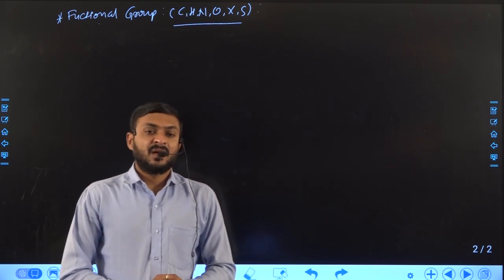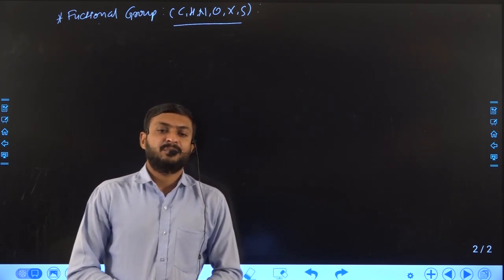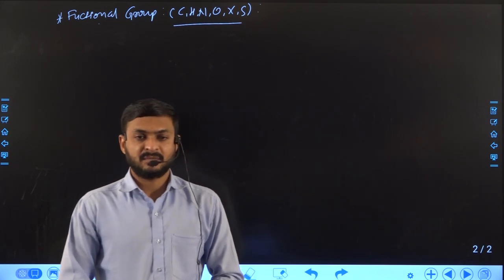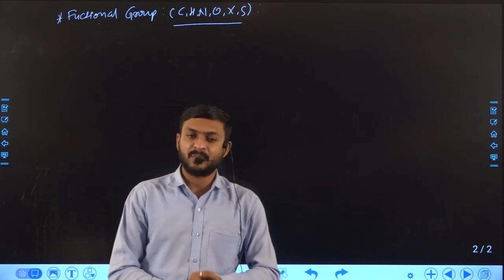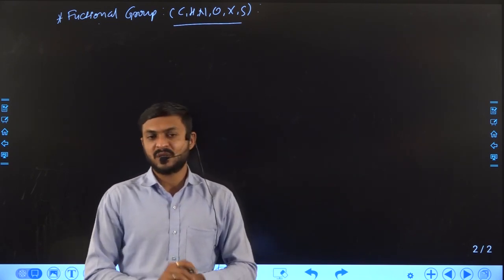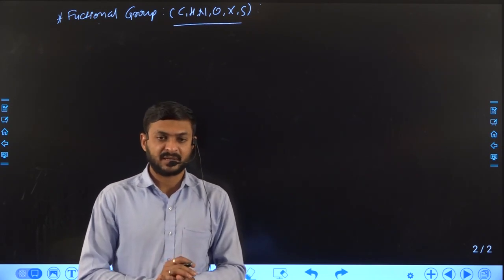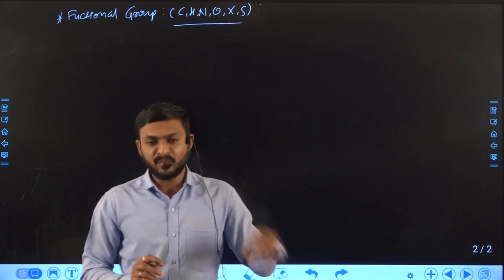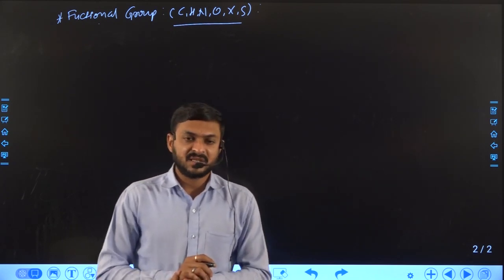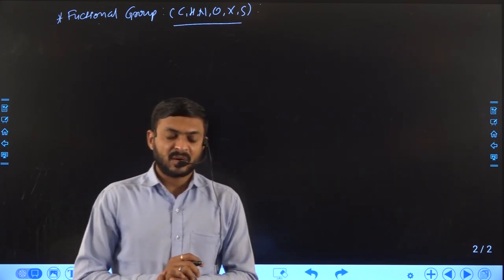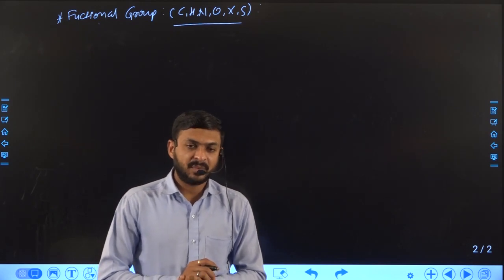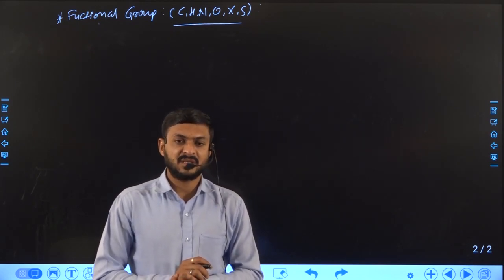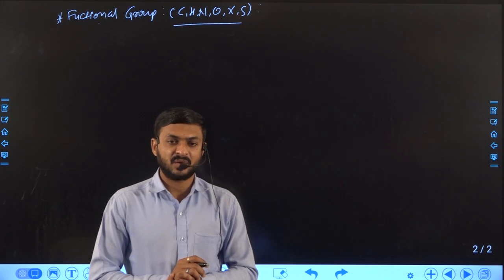Now each compound has its physical and chemical properties, which are responsible due to the molecules. But in a molecule, the physical and chemical properties also depend on the presence of a functional group, that is, which functional group is present.